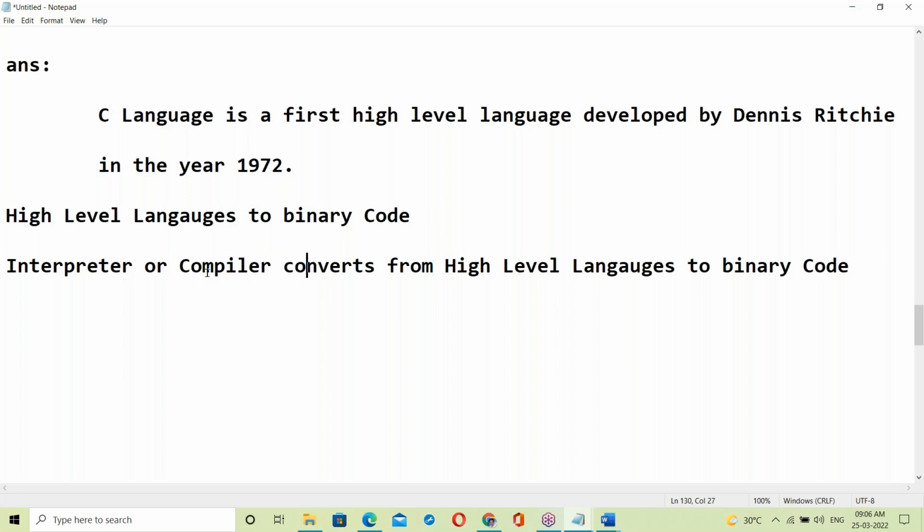Next, what is Java? Is Java interpreter based or compiler based? Suppose C language is compiler based, Python is interpreter based. Like that, Java depends on what? Is it interpreter based or compiler based? That point you have to discuss.